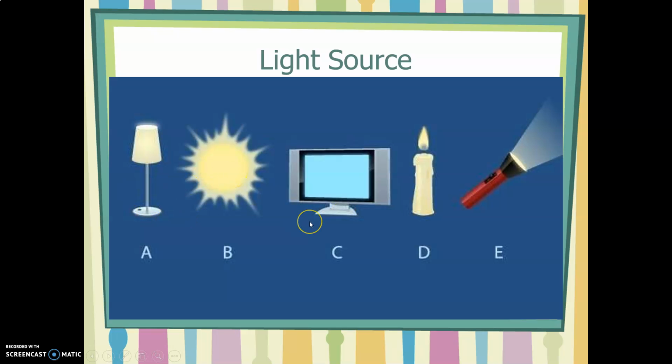But what is the difference between all of them? First of all, the sun is a natural source of light, which means it gives light and we cannot turn it on or off. We did not make it, and every day we find it in nature. Other than that, the TV, the nightstand, the lamp, the candle and the torch are made by humans and are called artificial sources of light. So you have natural sources of light and artificial sources of light.